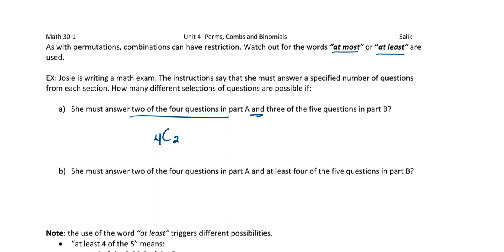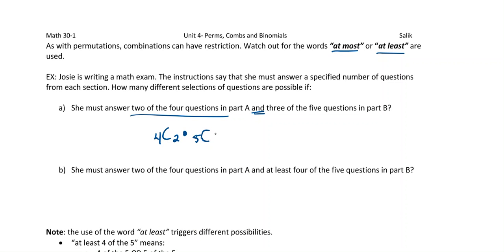They're the same thing. So the order doesn't matter there. But anyway, we have an and restriction here, right? So it's saying this many in part A and 3 of 5 in part B. So we're going to be multiplying. Okay, and then just do the other part. So now 3 of the 5. So of the 5 questions, we're going to choose 3. And that would come out to 60.